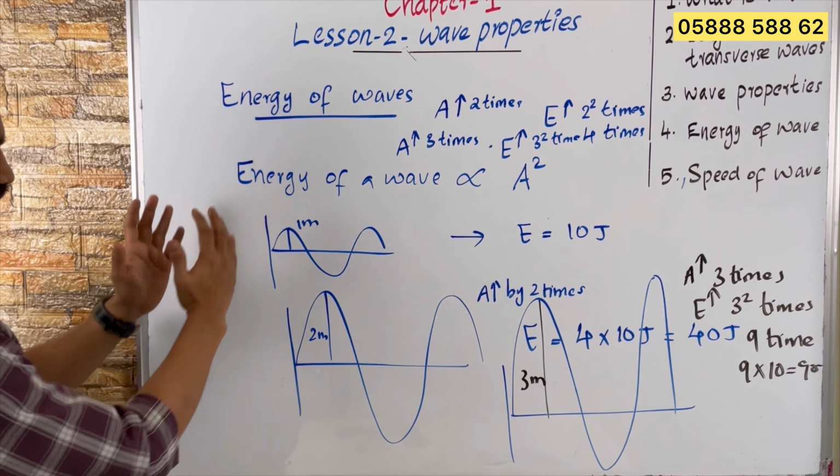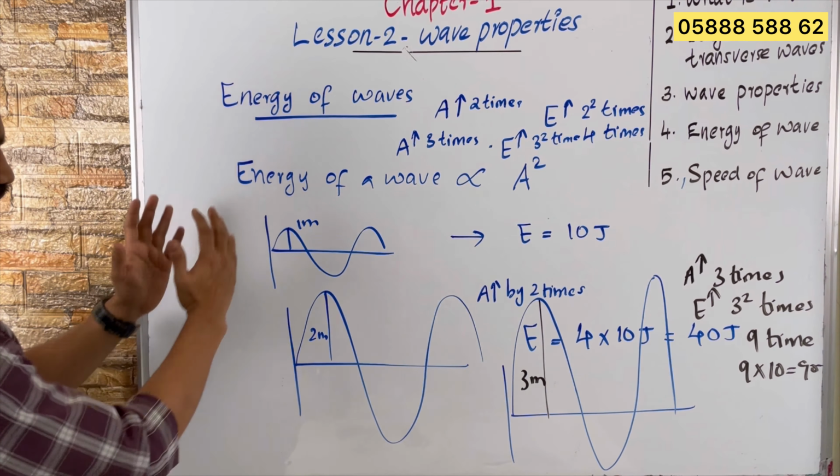When amplitude increases by 3 times, energy will increase by 3 square times. 3 square is 9, so energy will increase by 9 times. When amplitude increases by 4 times, the energy will increase by 4 square times. 4 square is 16, so energy will increase by 16 times.